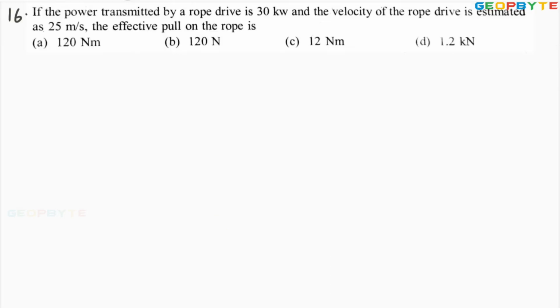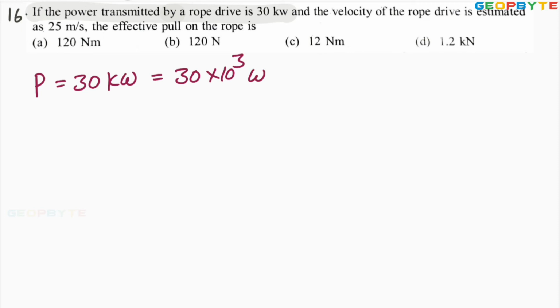Look at the 16th problem. If the power transmitted by a rope drive is 30 kilowatts, power P is given as 30 kilowatts, which is equal to 30 into 10 power 3 watts. And the velocity of the rope drive is estimated as 25 meter per second. Velocity V is given as 25 meter per second. The effective pull, meaning net tension, is how much?